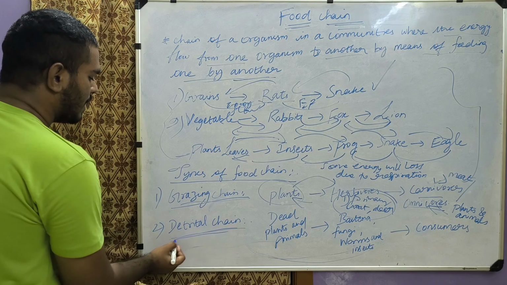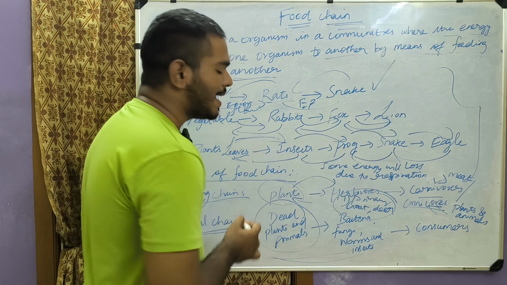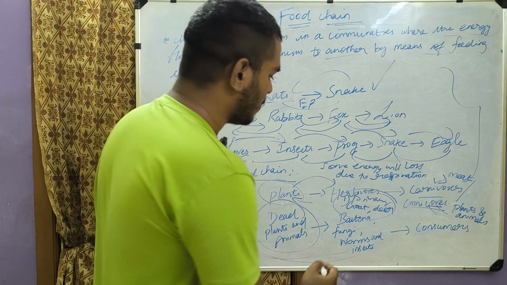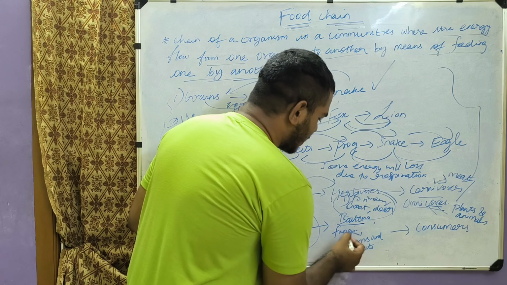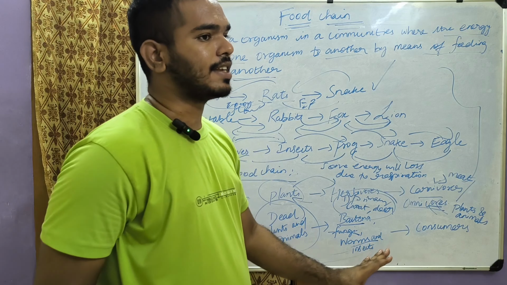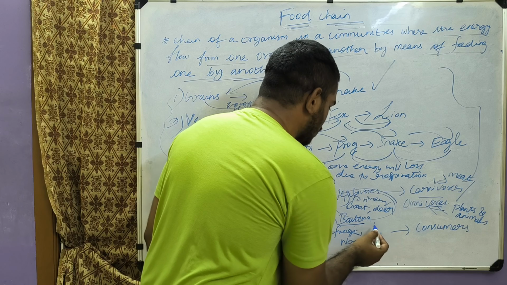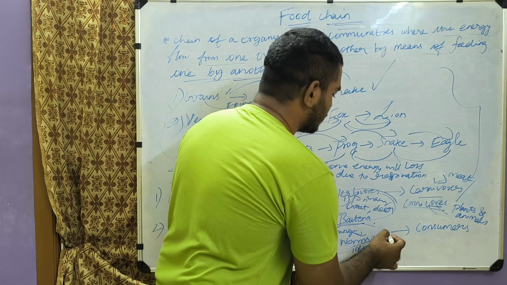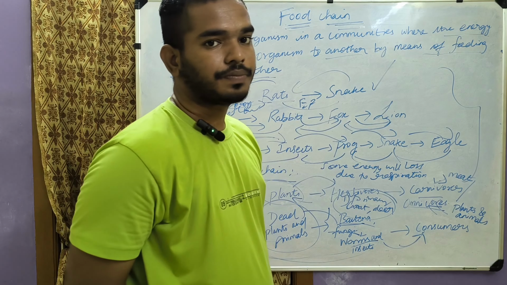The second is the detrital chain. Detrital means energy will flow from dead plants and animals to other organisms. Here the dead plants and animals are decomposed by bacteria, fungi, worms and insects. So here the energy flows from dead organisms to these bacteria, fungi, insects and worms. Next, these insects and worms are eaten by other consumers.